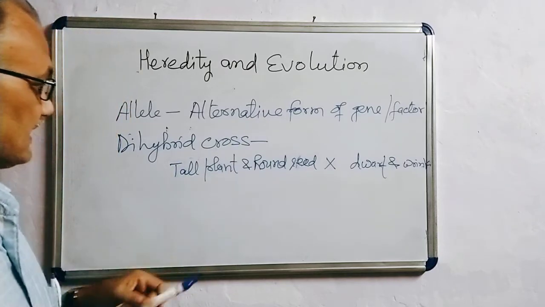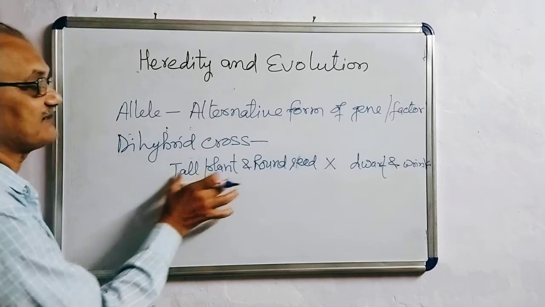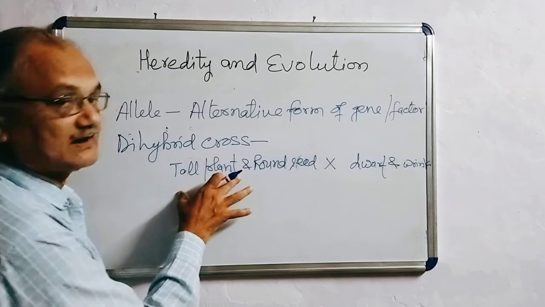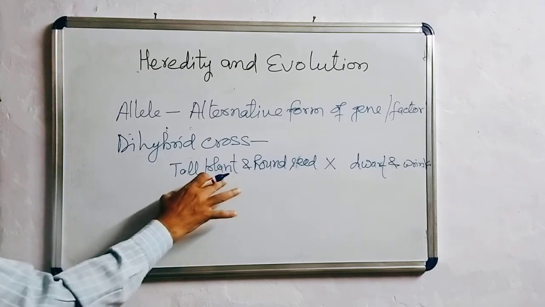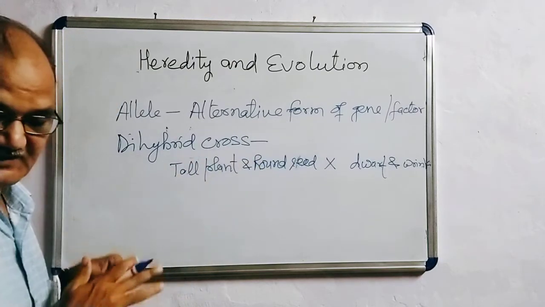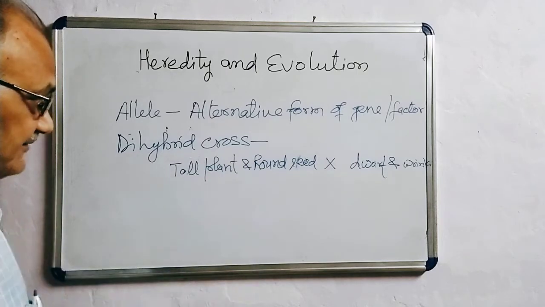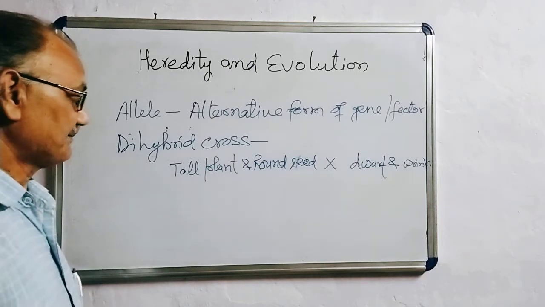When the cross is performed where the parents differ in two pairs of contrasting traits, it is called dihybrid cross. And the offspring which are produced are called dihybrids.